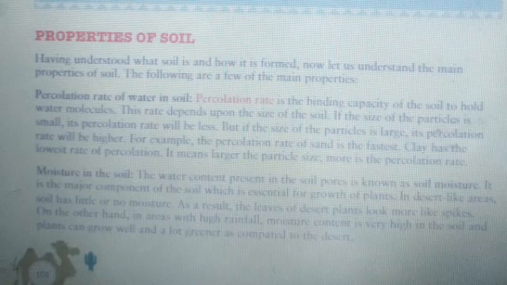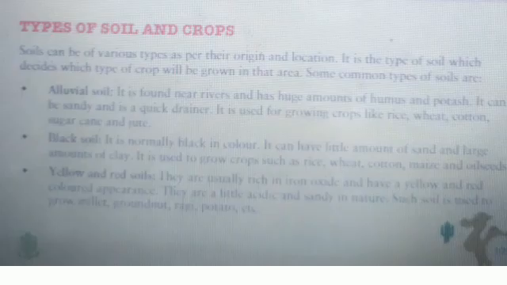Then comes the property of moisture content. Moisture content is the amount of water which is trapped inside the soil particles. So we can say that moisture content will be more in clay soil, and it will be least in sandy soil.